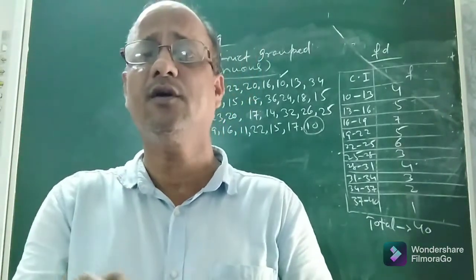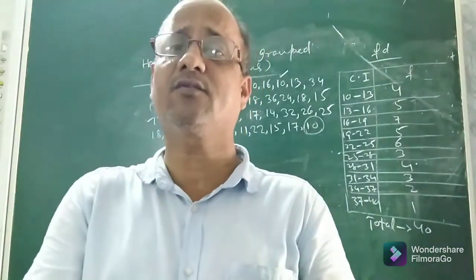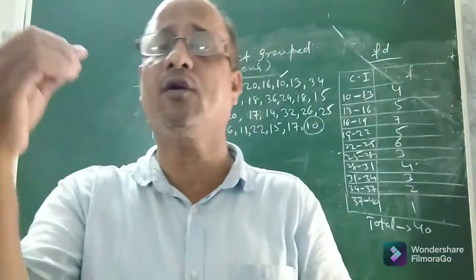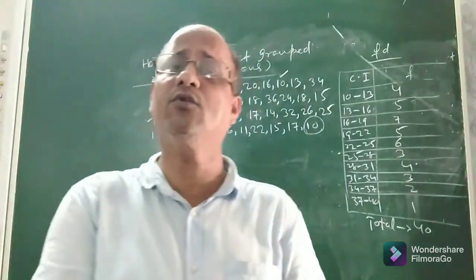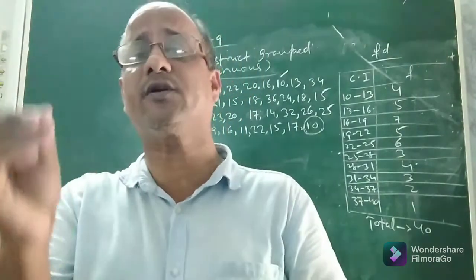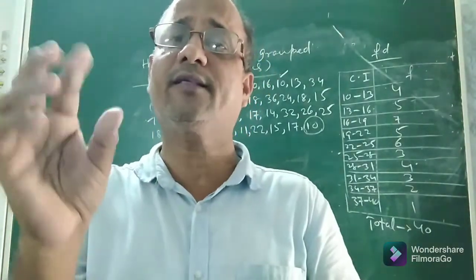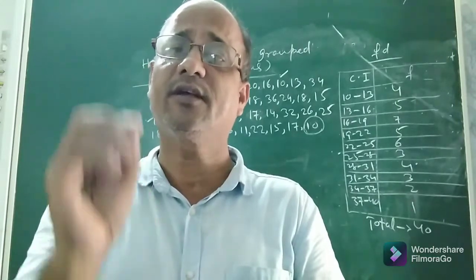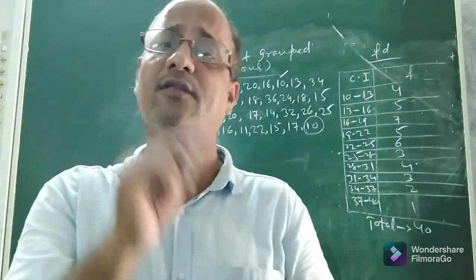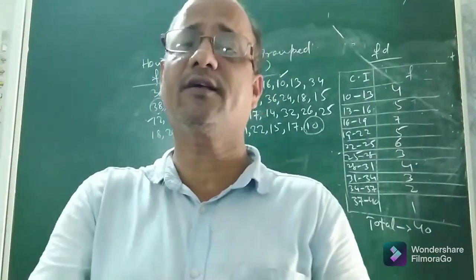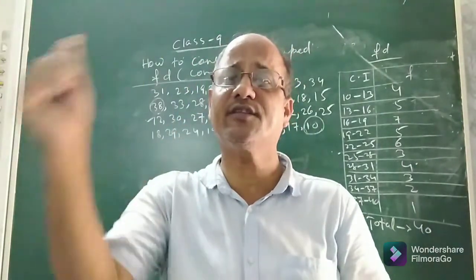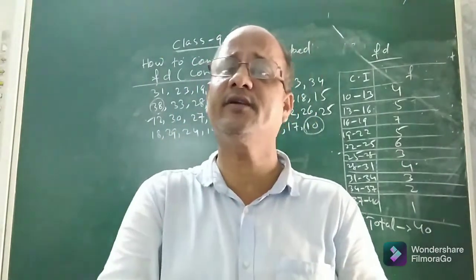It is necessary because if the classes are not continuous, we cannot represent the data graphically by means of a histogram or a frequency polygon that we are going to discuss later. So it is necessary that the frequency distribution must be a continuous one, where the classes should be continuous, means exclusive type, means the upper limit of every class must coincide with the lower limit of the next or succeeding class. How is it to be done? If the classes are not continuous or inclusive, how will you change it into continuous? It was discussed by me in the last class.